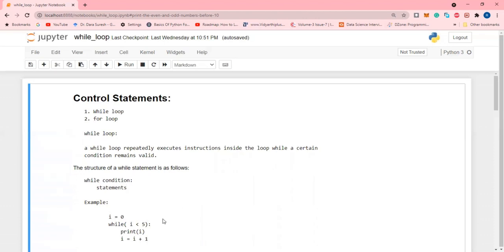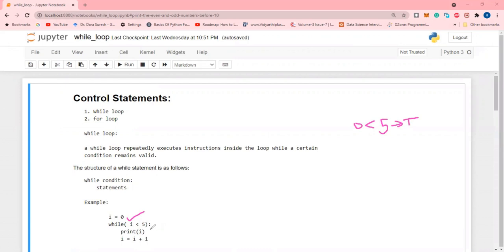So what is a condition? Here you can see i equal to 0. This is called initializing a value, and we are checking the condition, that is 0 less than 5. 0 less than 5 is true.